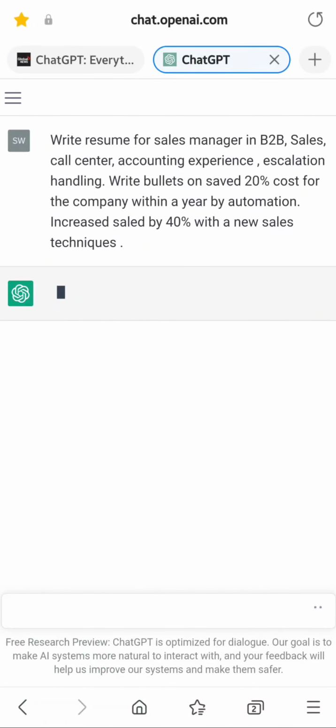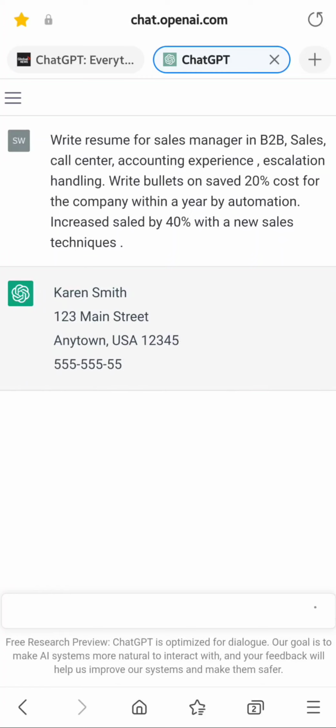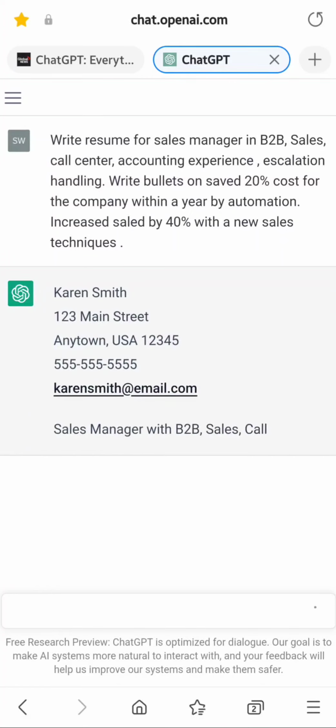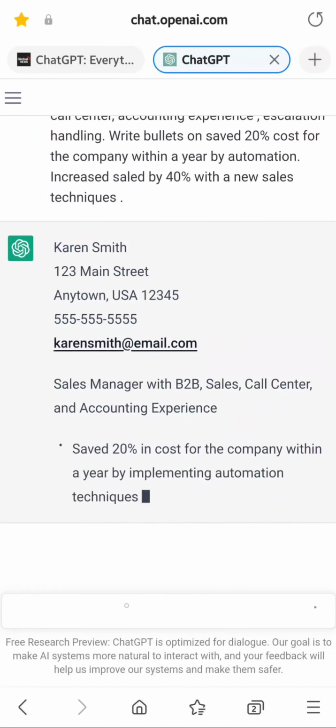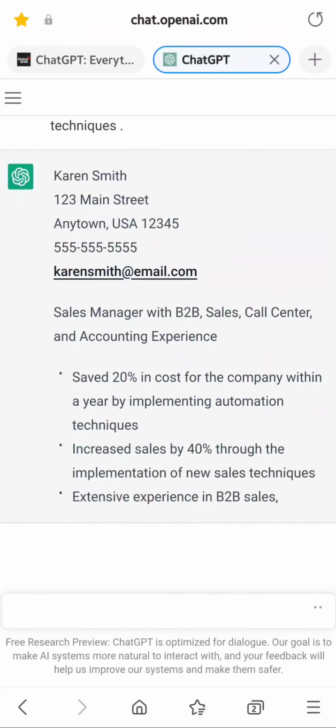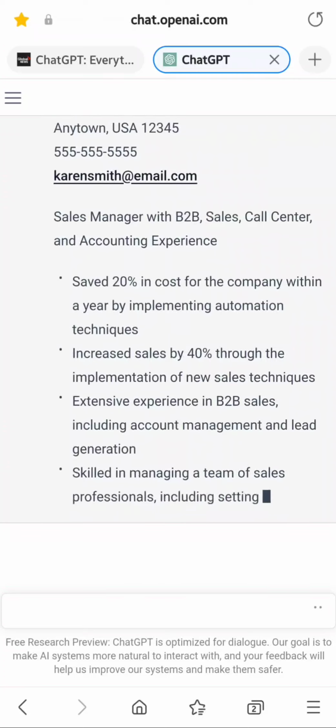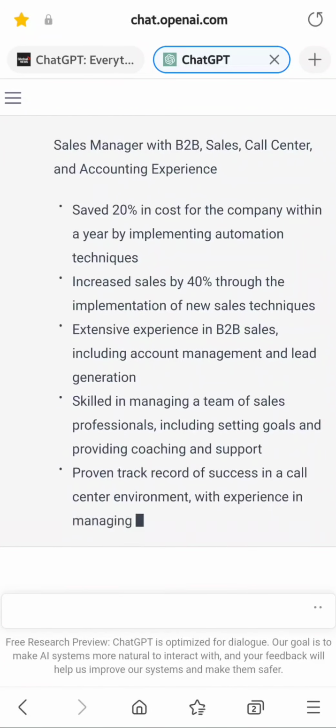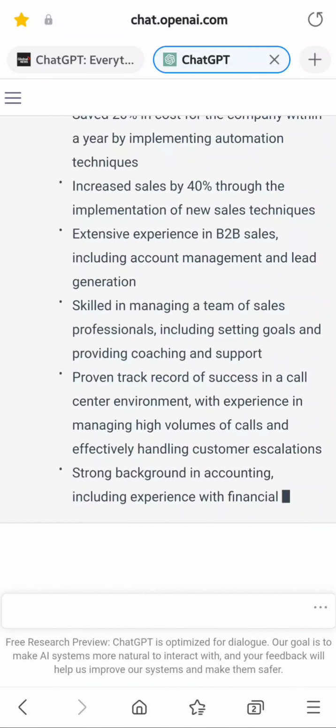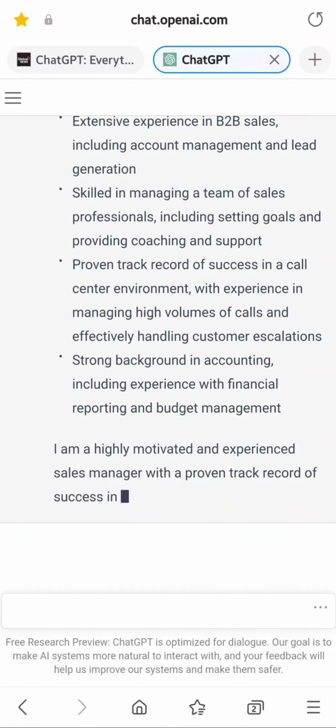So basically, it's drafting the resume right now just to get an idea. But then again, the stuff that I would do is probably look at the job descriptions and maybe copy and paste the job description just to see the bird's eye view. How do you write it, navigate around it? So it's writing the resume based on what I'm giving you. So you can literally copy the job descriptions, and then see it's drafting the resume for you. Isn't that cool? But then again, you still have to know what you're applying for and understand.